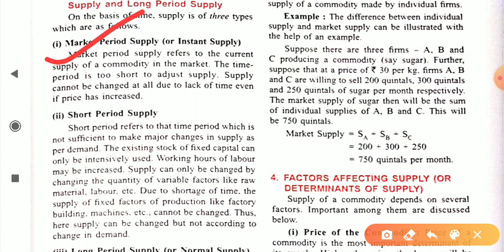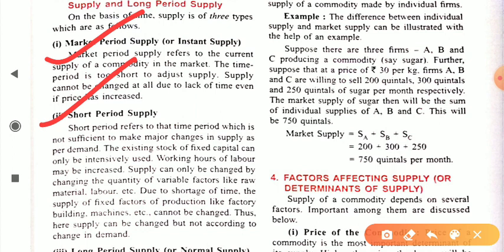Okay student, next point is short period supply. Short period supply basically represents the supply of a commodity within a short period of time. Generally in economics we have two periods, long period and short period. Short period is up to 1 year. Sometimes it depends on the commodity, sometimes it's only 1 month, or 6 months, but a period within 1 year is simply known as short period, and a period of more than 1 year is known as long period in economics.